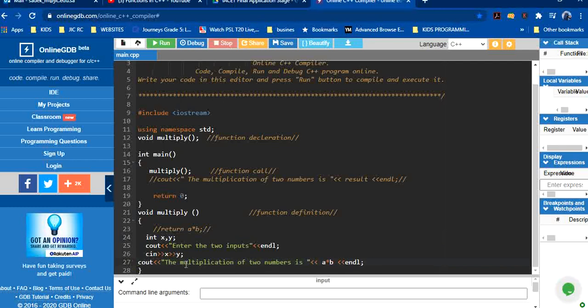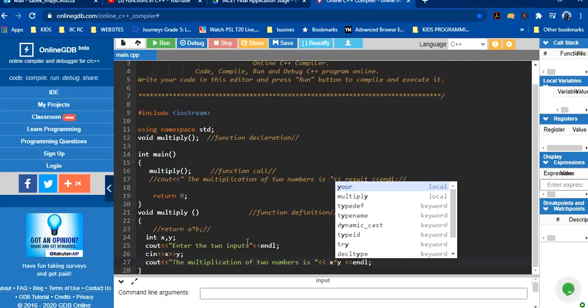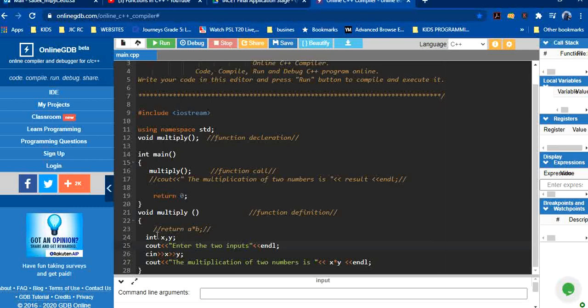Then I have x into y. Now just look here, everything is within the function itself. It goes to the main function and simply calls this function. This function has no input, so no argument is passed, and no output.